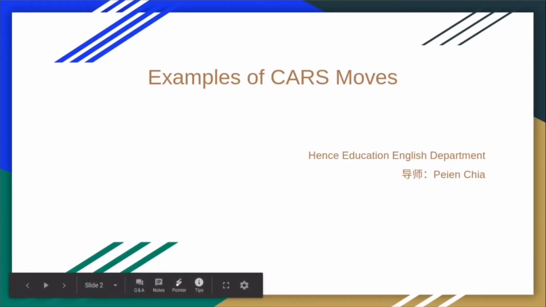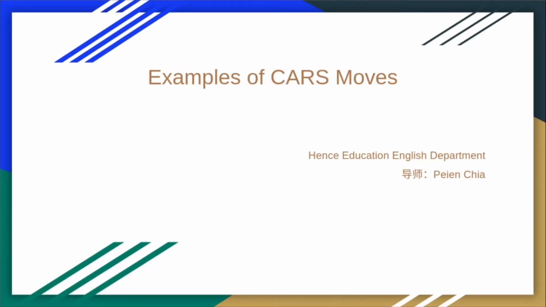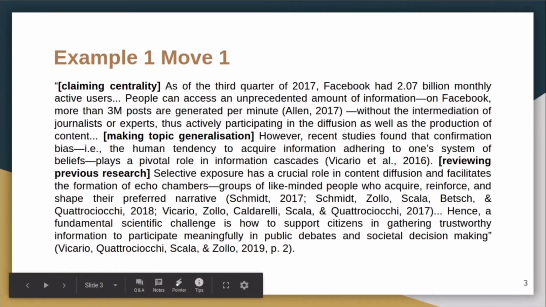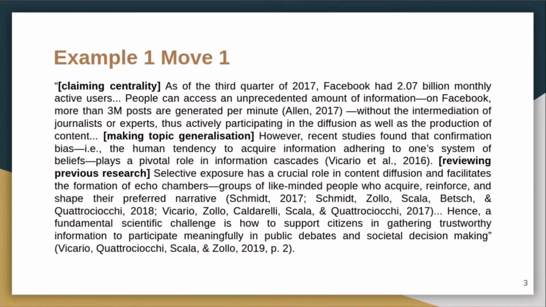This presentation contains examples of the 3 CAS moves. The examples are taken from the introduction sections of journal articles. The first example is from an article about polarization and fake news on Facebook.